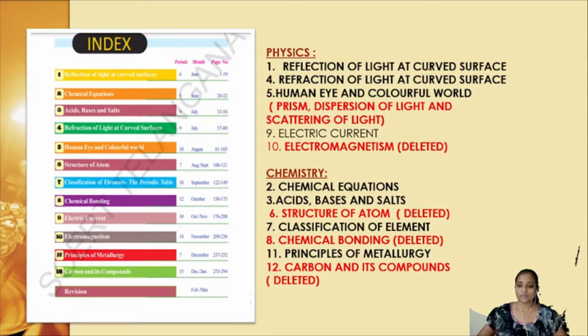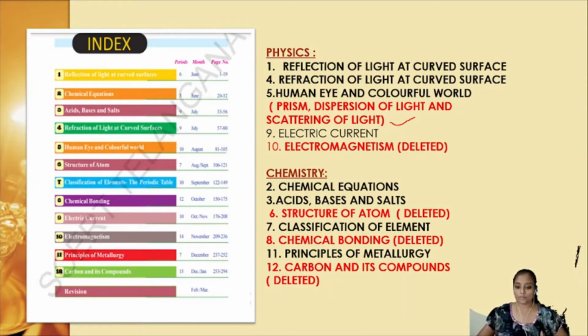In physics, the first chapter deals with reflection of light at curved surfaces, and the fourth chapter deals with refraction. In the fifth chapter, the Human Eye and Colourful World, the deleted portions are written in red, where the prism, dispersion of light, and scattering of light have been neglected. That is the deleted portion for this academic year. The electric current chapter is complete, and electromagnetism in physics is completely deleted.